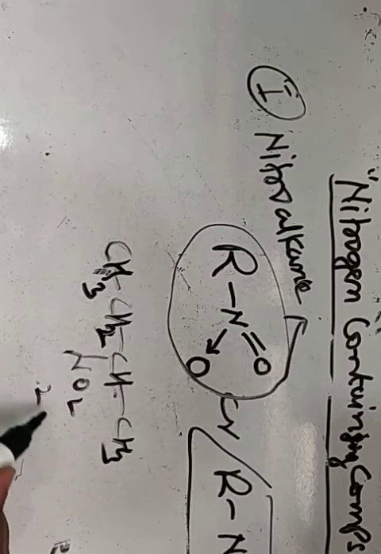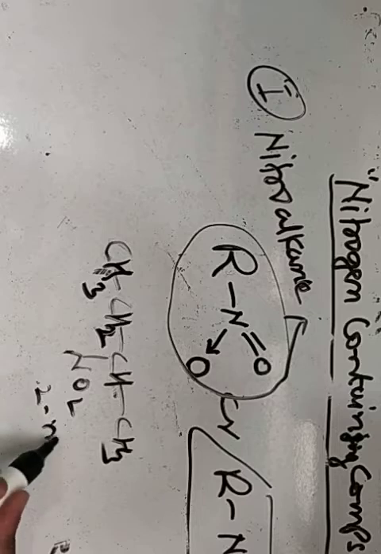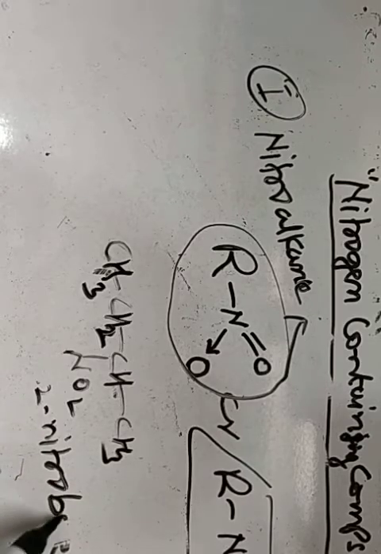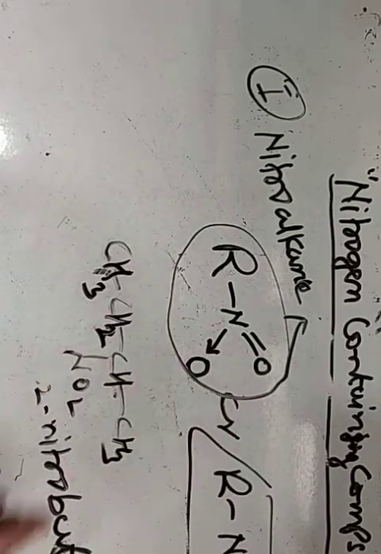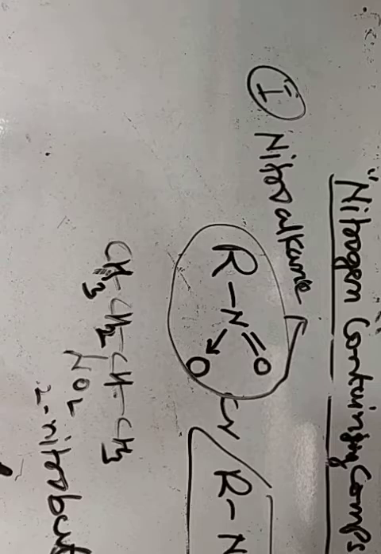So the IUPAC name of this compound is 2-nitrobutane. Similarly, nomenclature of another example can be done. You go through the textbook and answer questions of nomenclature.